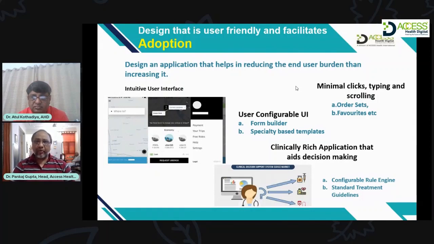The Institute of Medicine's report in the US has said that about 98,000 deaths happen in the US which are preventable medical errors. In India, we don't even have a study like that, so we don't know how many are happening in India. So clinical decision support definitely helps you there, and there are multiple ways of clinical decision support.